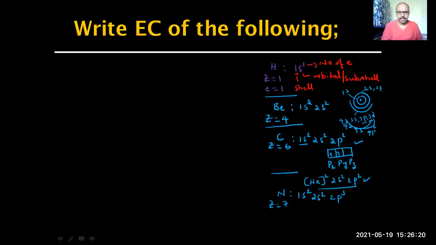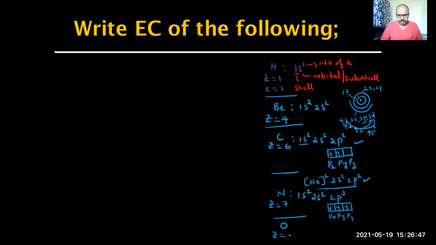So pairing takes place only when all the orbitals are exactly half filled. So if I give 1, 2, 3, so 3 electrons: 2px1, 2py1, 2pz1. No issue. Now we'll go for oxygen.